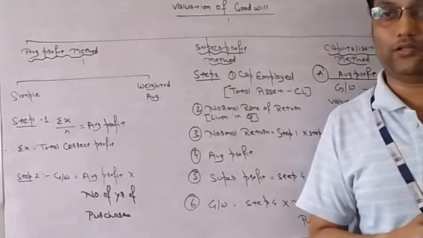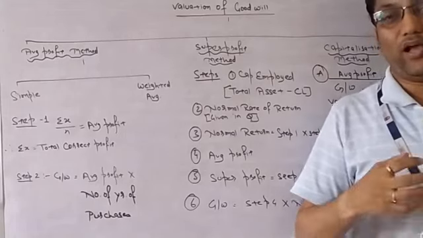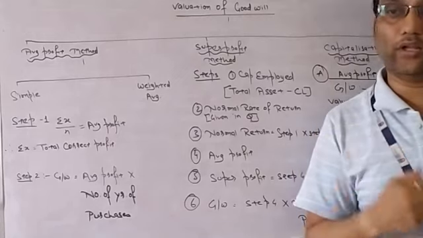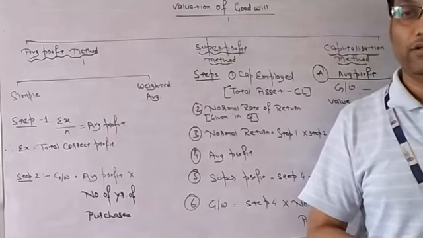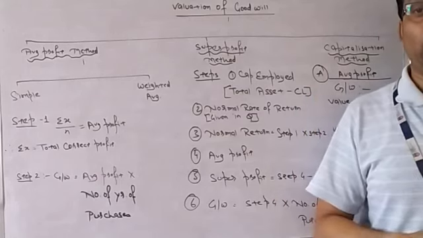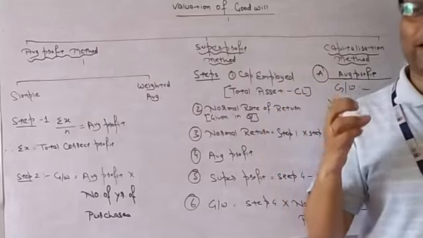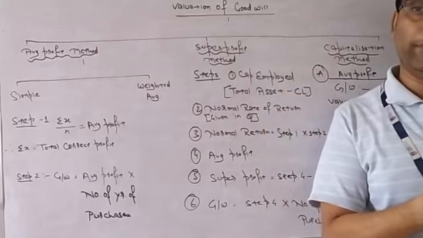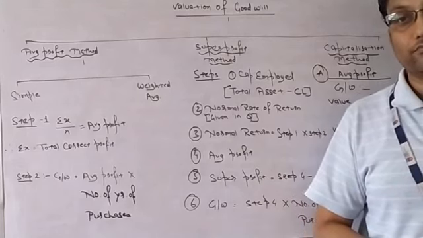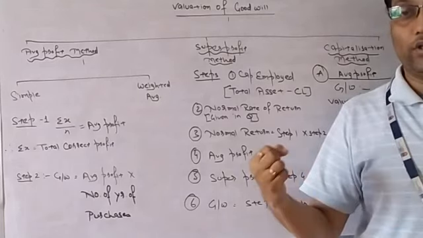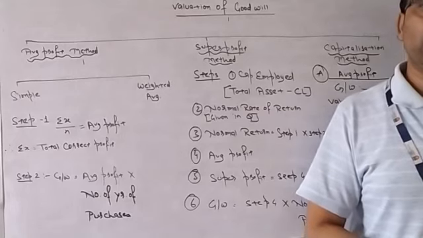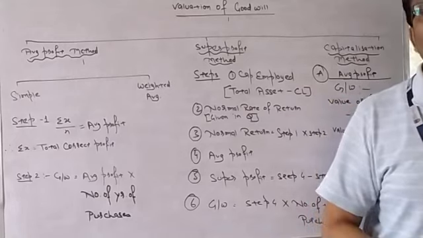So the old partners who are already in business ask the new incoming partner that he should bring some more amount apart from his capital as goodwill, because he is going to utilize or get the benefit of that goodwill which the remaining partners or old partners have created in their lifetime of business. So the new partner needs to bring in the amount of goodwill. How much value of goodwill he will bring, that we are going to learn from this chapter.